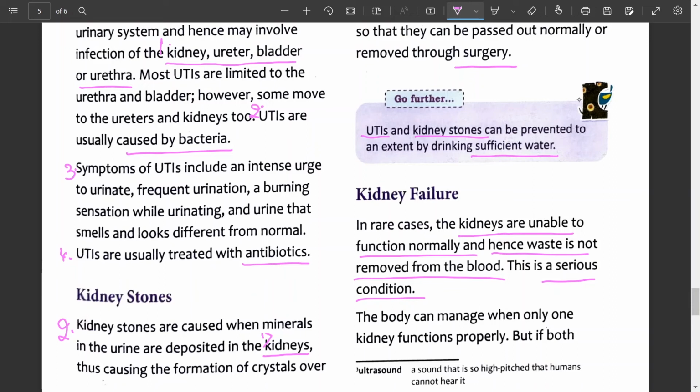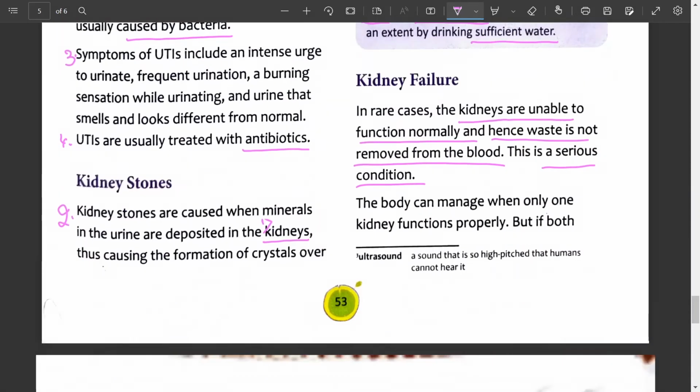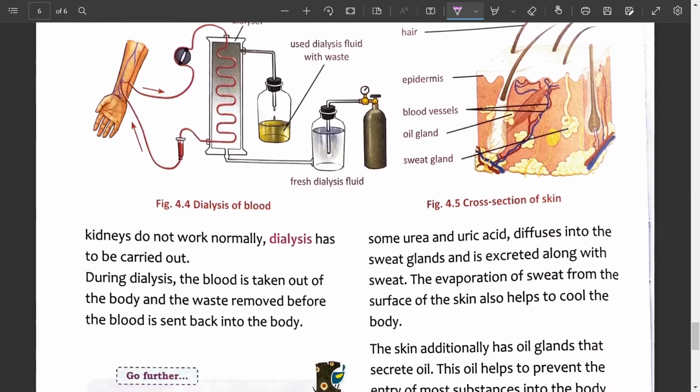Remember, the body can manage when only one kidney functions properly. But what happens if both the kidneys are damaged? So, dialysis has to be carried out. So, what is dialysis? Dialysis is the process of separating waste substances out of the blood of people with damaged kidneys. That means in this process, blood is to be purified artificially through the artificial kidney.